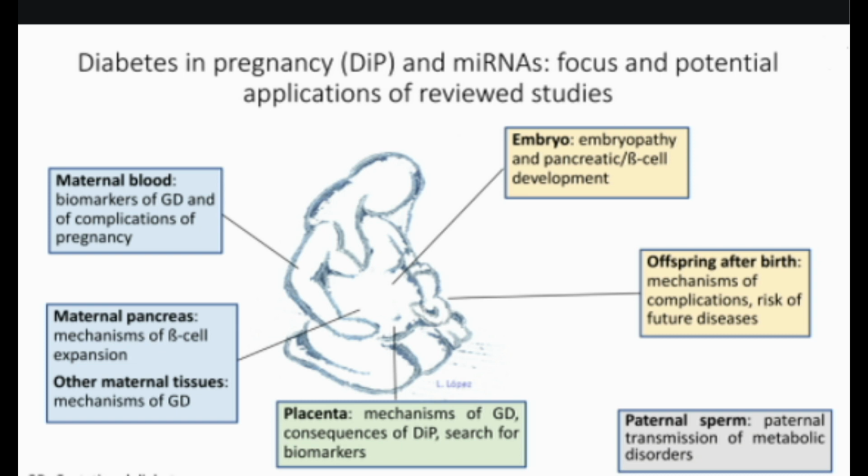9. However, once you've had gestational diabetes, you are more likely to develop gestational diabetes again during subsequent pregnancies. 10. You also have an increased risk of developing diabetes later in life. 11. Women with gestational diabetes have a 50% chance of developing diabetes within 10 to 20 years of delivery.